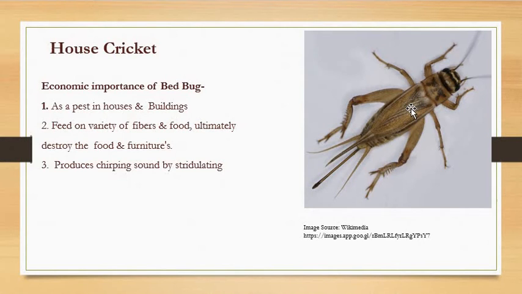It is called elytra because it is somewhat hard as compared to the second pair of wings, and the first pair of wings again has a specific kind of structure that is called a stridulating apparatus. By the friction of the first pair of wings and the second pair of wings, it produces a sound that is called a chirping sound.